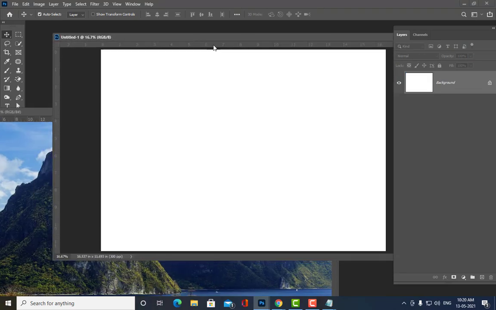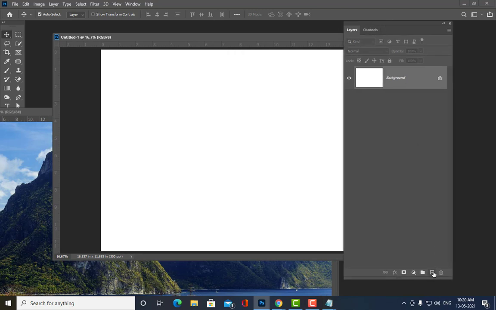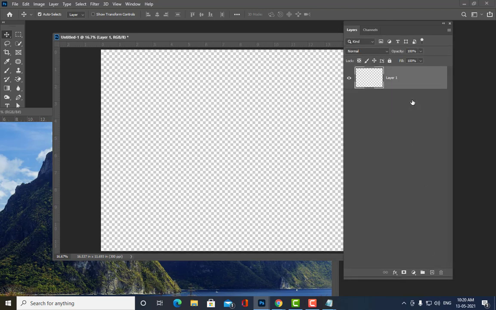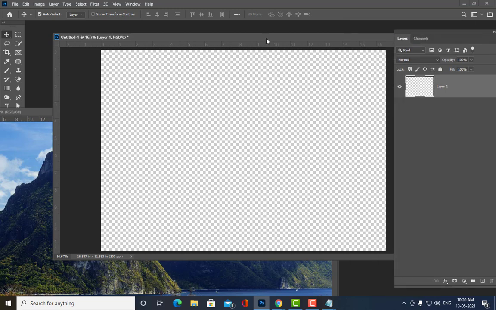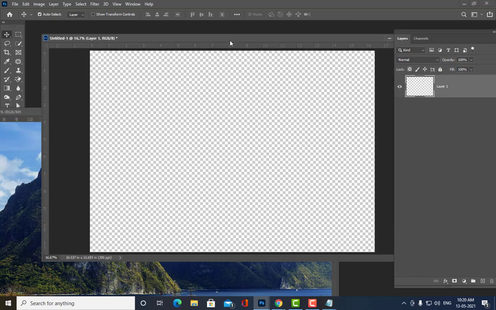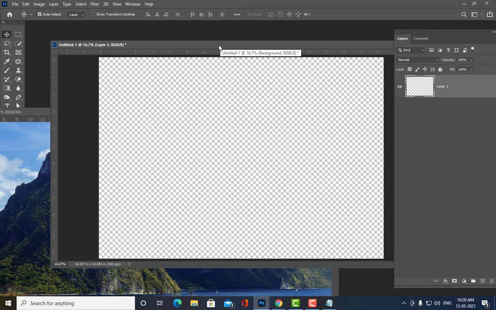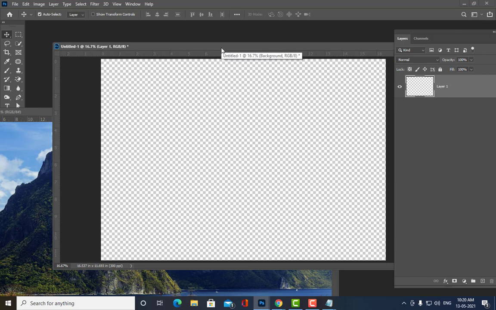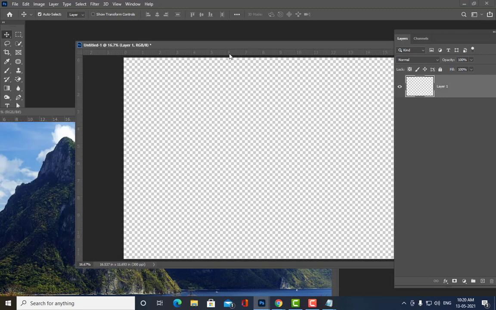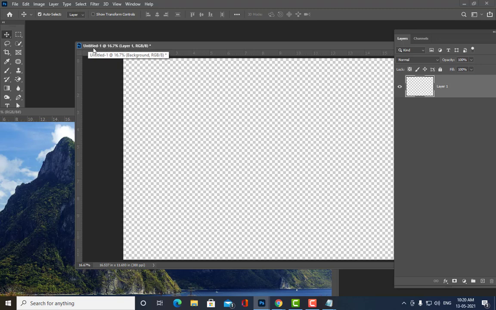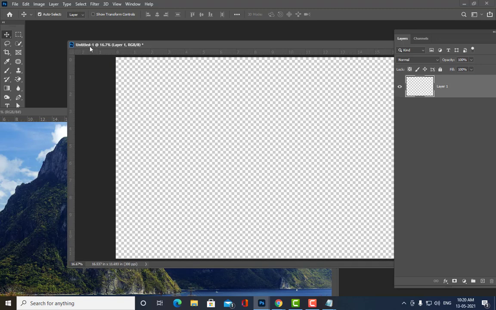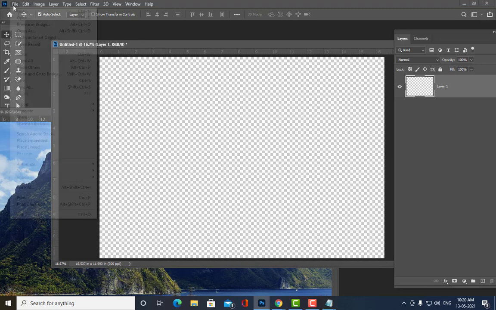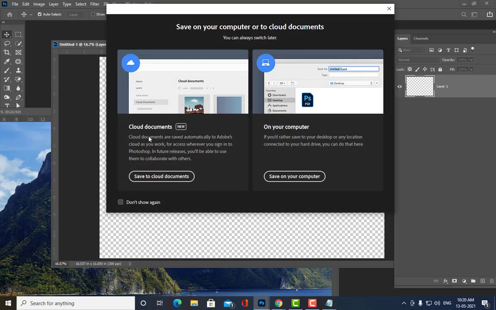And the most important thing you have to remember here is, I will remove this background. We don't need a background, we need only a transparent background. There is now no background for this. Another important thing is, you have to give a name to your document. Right now we don't have any name for our document. So I am going to give some name. File, save as. This is very important.